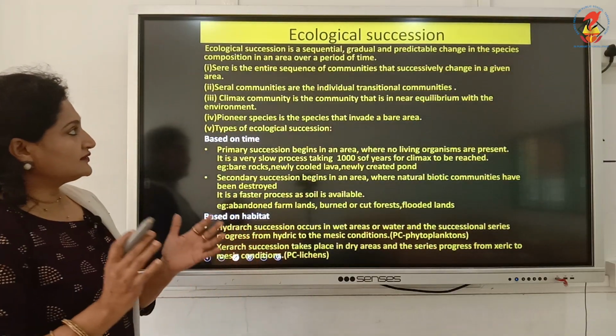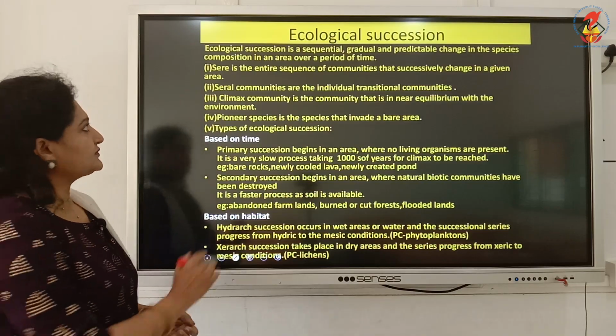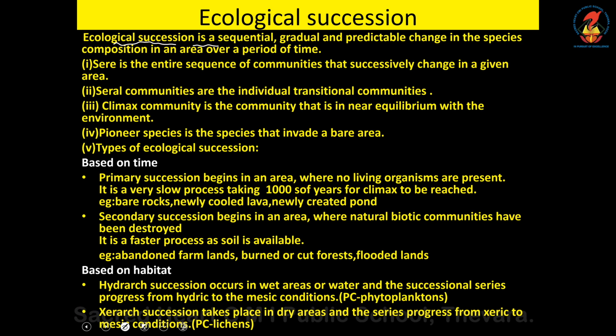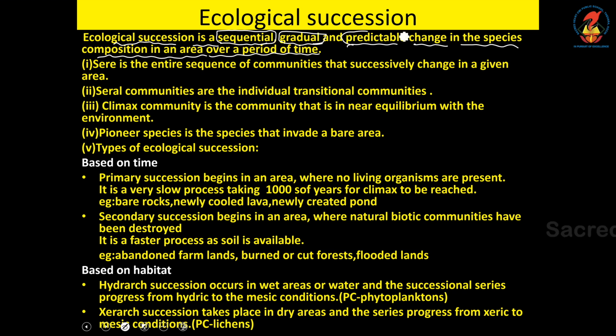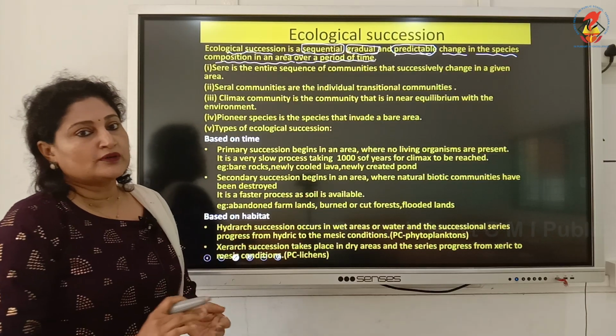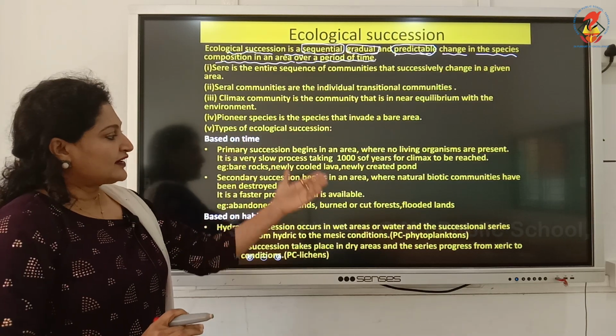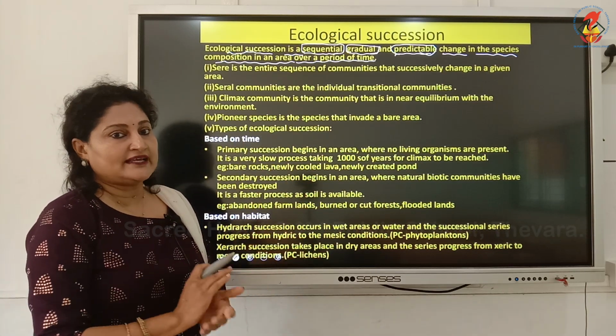So let's define this term, ecological succession. Ecological succession is a sequential, gradual and predictable change in the species composition of an area over a period of time. Once again I am reiterating very important terms of the definition: sequential, gradual and predictable change in the species composition in an area over a period of time. When I wind up this slide, you will understand with the help of an example.